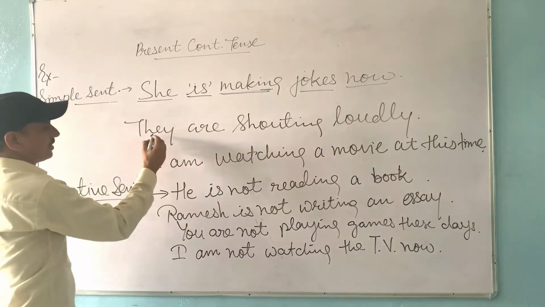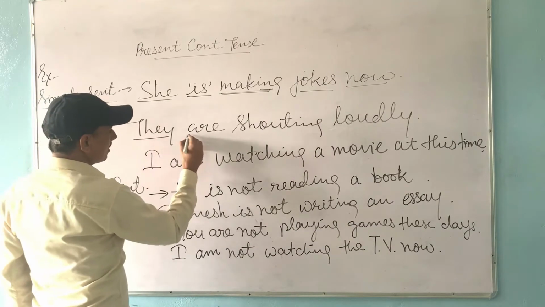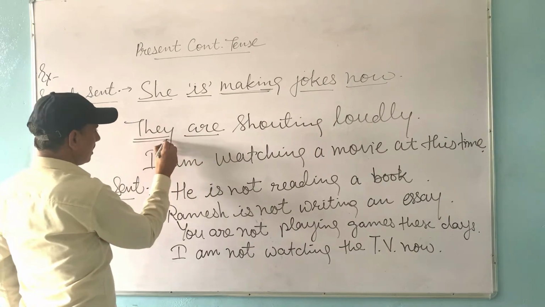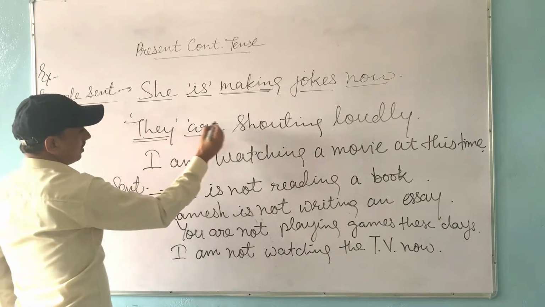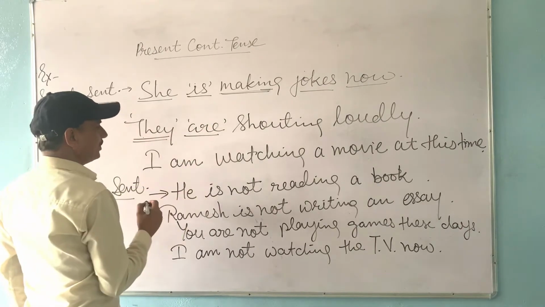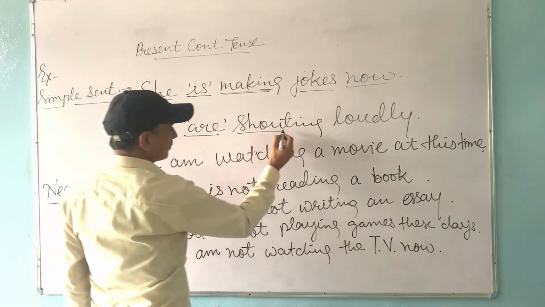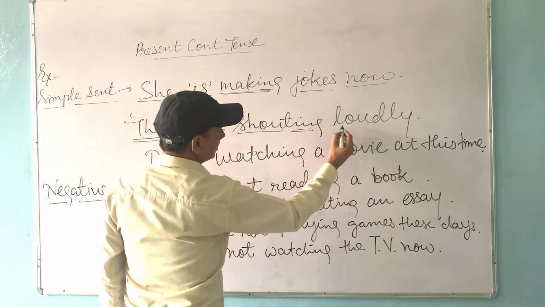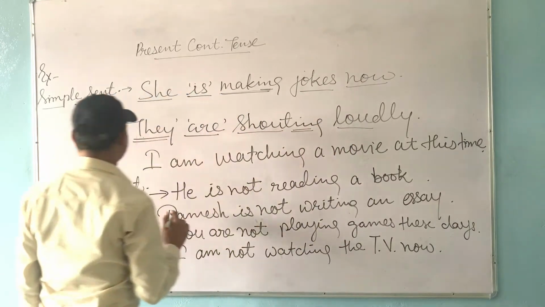The same way: They are shouting loudly. In this sentence, they is the subject. Are, because our subject they is plural, so are has been used. Then shout is the main verb, first form of verb with ing, and loudly is the other word. There is no object in this sentence.